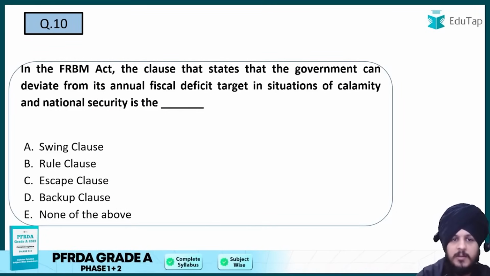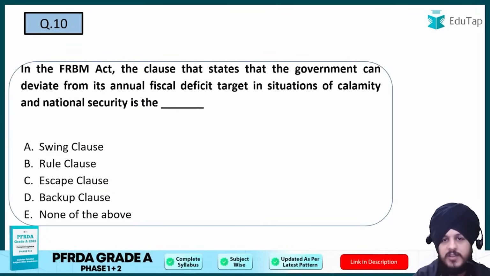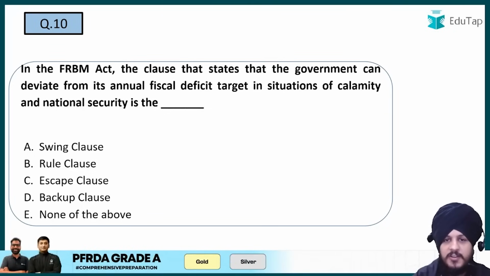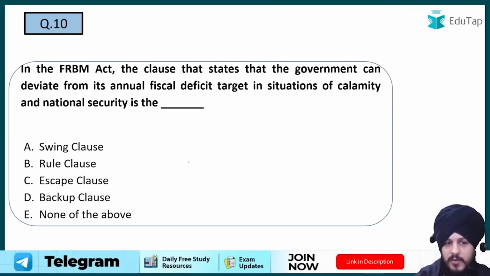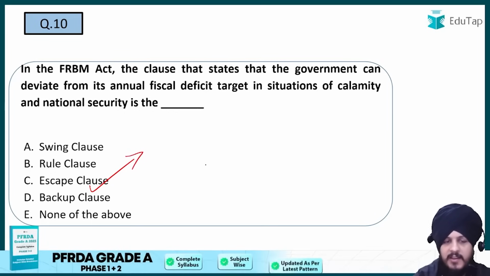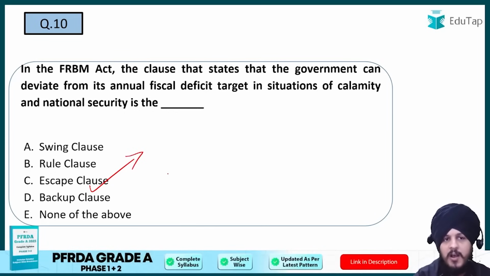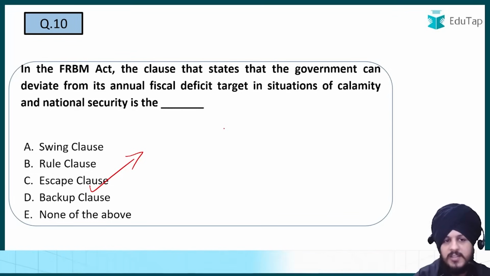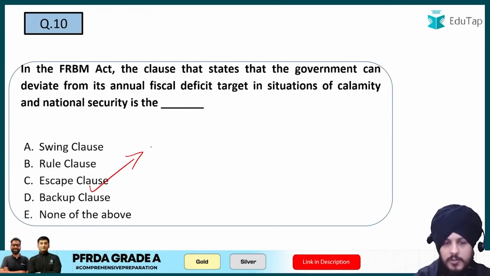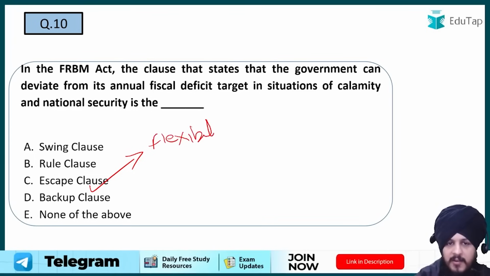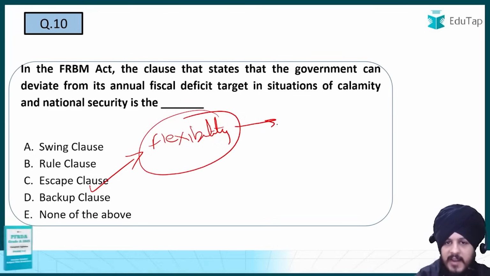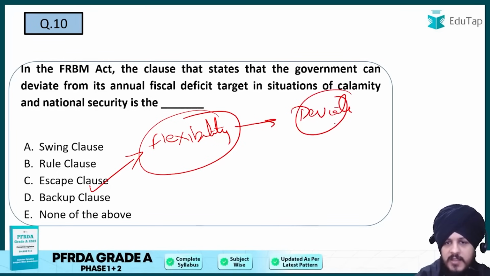Now let us move on to question number 10. It says in the FRBM Act, the clause that states that the government can deviate from its annual fiscal deficit targets in situations of calamity and national security is the, so very easy to answer, the answer is going to be the C option, which is escape clause. We know that the escape clause is mentioned as a part of the FRBM Act. And what does the escape clause do? In a very simple manner, it provides flexibility to the government that it can deviate from its fiscal deficit targets.